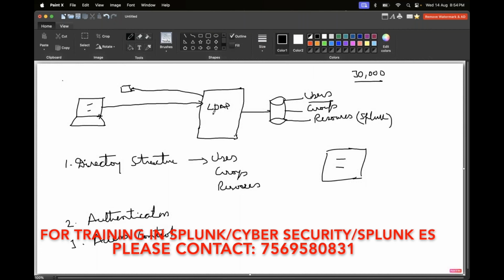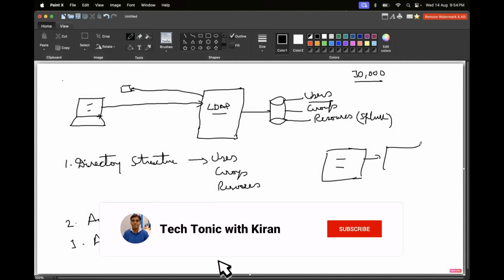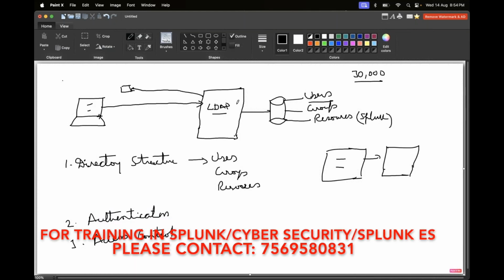I'll clearly specify these LDAP configurations in the Splunk classes. We do have an LDAP page where you give the LDAP server configurations that you use in your organization. If we specify the same configurations in Splunk also, it can directly authenticate.